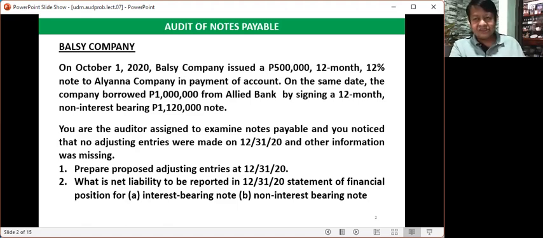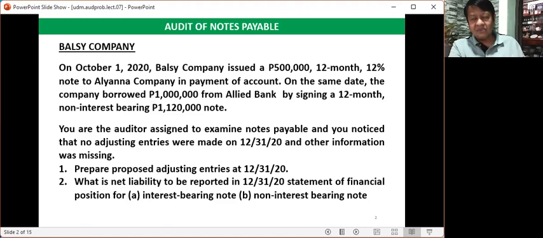What can you notice about the amount? Balsi Company received 1 million pesos from Allied Bank. But the amount of promissory note issued by Balsi to Allied Bank is 1,120,000 pesos. So we have a difference of 120,000 pesos.